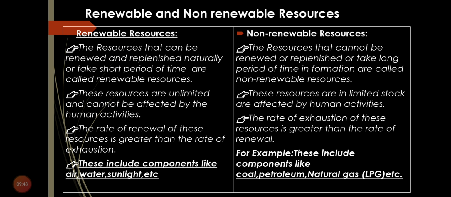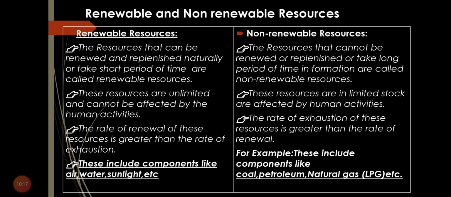It does not depend on how much we consume; even if consumption is more, the resources will not be depleted. Here the renewable resources will never be depleted. The rate of renewal of these resources is greater than the rate of exhaustion. That means the rate at which we are consuming it is less than the rate at which it is renewed.